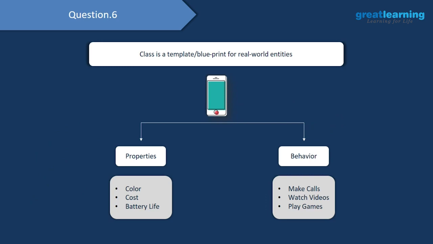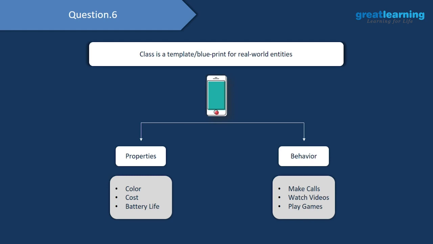Let's start off by understanding what exactly is a class. You can consider this class as a template or a blueprint for real world entities. Let's say if we consider this phone or a mobile over here, and we call this phone or mobile a basic template. Now, this class or this basic template will again have two things with it.